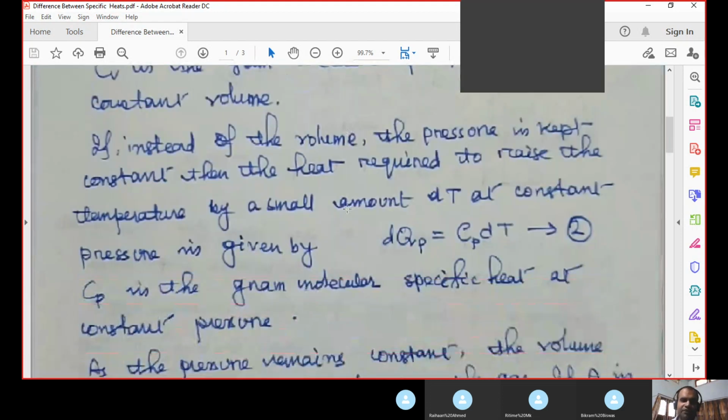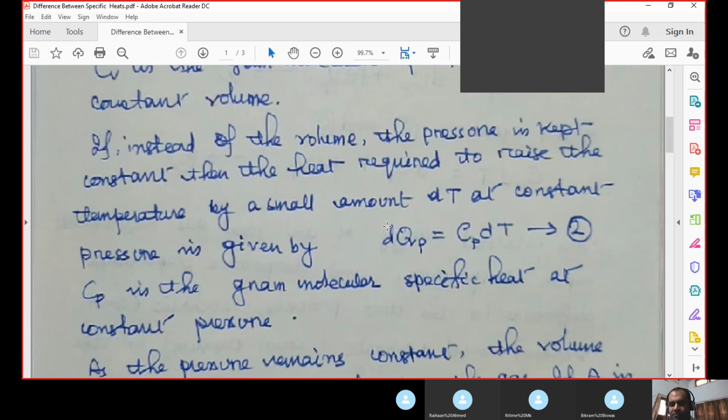Now if instead of volume the pressure is kept constant, then the heat required to raise the temperature by a small amount dT at constant pressure is given by... Earlier we kept the volume of the gas constant, but now we will keep the pressure of the gas constant.